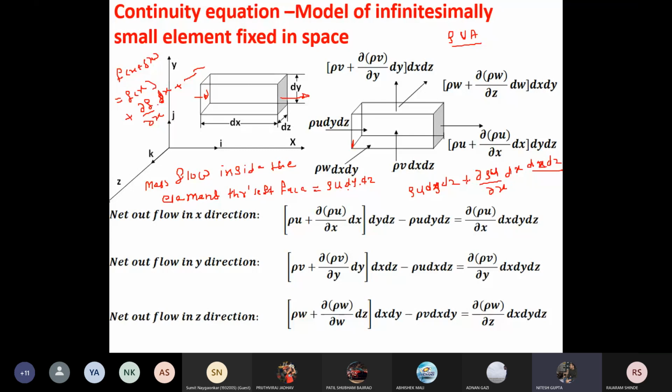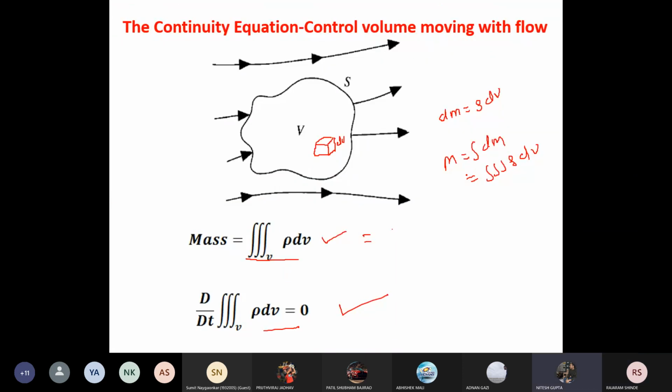In the previous slide you were discussing... No, I am not talking about energy, I am talking about mass. The energy equation is different. This is about mass. Not the previous slide, sir, the previous one slide. Okay, this one.